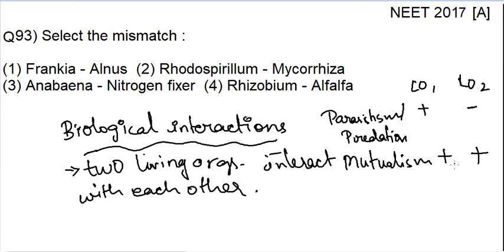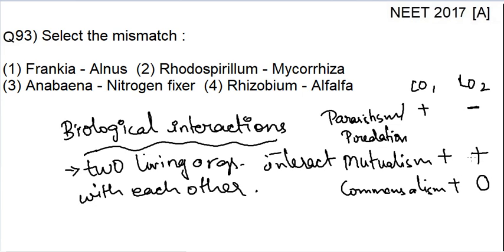There is some other example, commensalism. In commensalism, one organism is benefited and the other is zero. Zero means it is neither harmed nor benefited. Minus means something negative is happening to that living organism, it is getting harmed. Positive means it is getting benefit out of it.